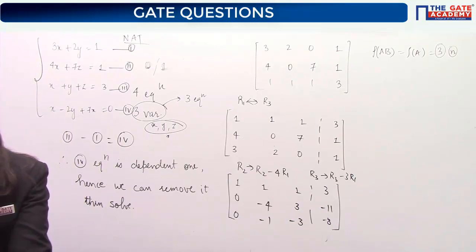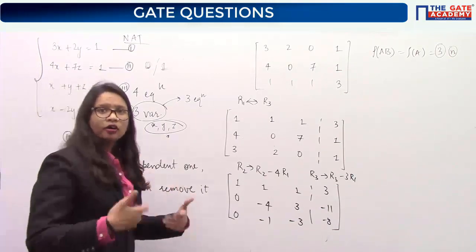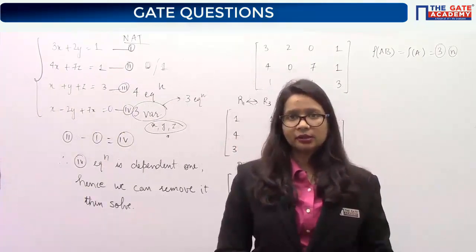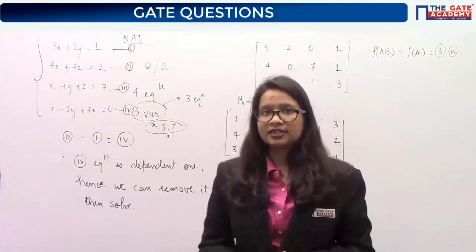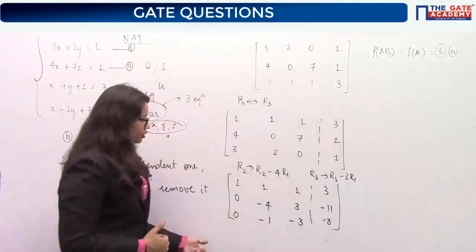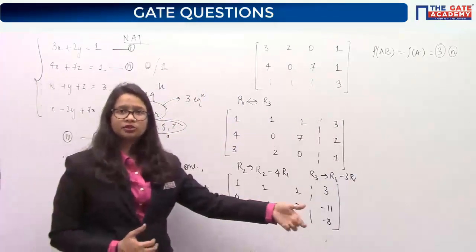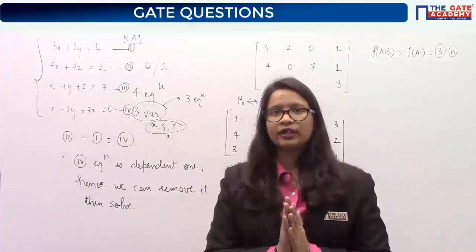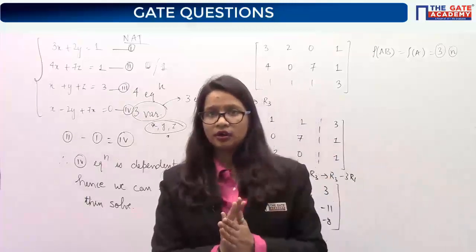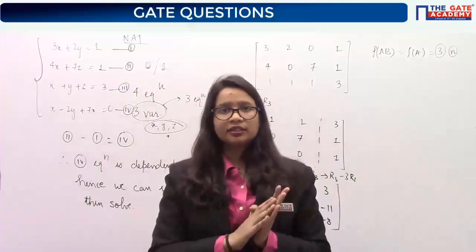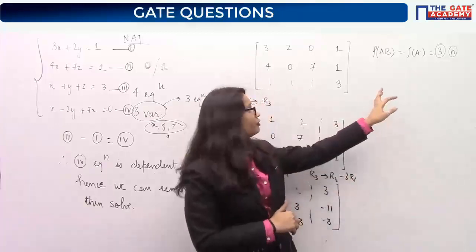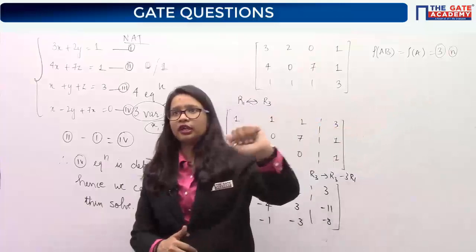Again, you will get the same answer if you solve by taking all of them together and finding out the rank and so on. But what will happen now is that definitely your fourth row will completely become 0, for AB also, for A also. That does not mean that this is a case of infinite solution, because still the rank of A and the rank of AB will be equal to your number of variables.